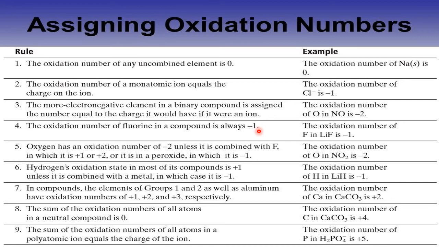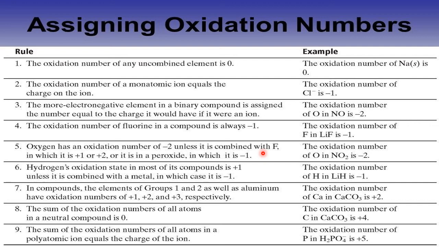Number 5. Oxygen has an ON of minus 2 in 99.9% of compounds unless it is combined with fluorine. Because fluorine is topmost electronegative. So when O and fluorine combine, which is the most powerful electronegative? It is fluorine. So fluorine is always assigned as negative. When fluorine is given minus, then O has to be given as plus. Though O is the second most electronegative element, in front of fluorine, it is taken as plus.